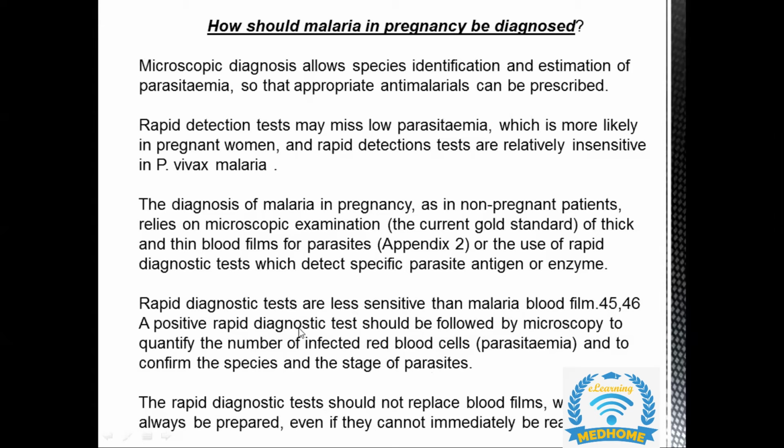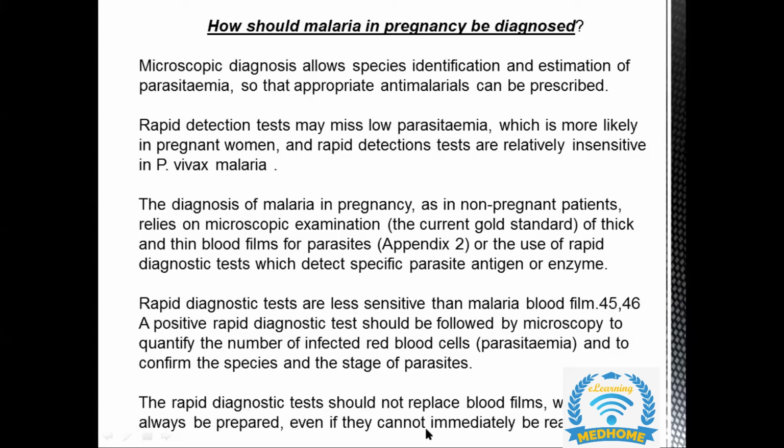A positive rapid diagnostic test should be followed by microscopy to quantify the number of infected red blood cells and to confirm the species and the stage. But further ahead I've also written that the rapid diagnostic test should not replace the blood films, which should always be prepared, even if they cannot immediately be read.